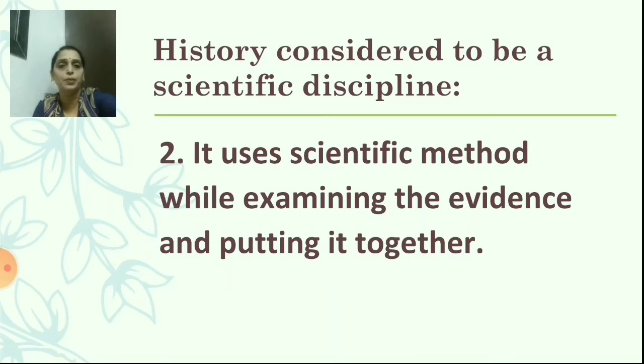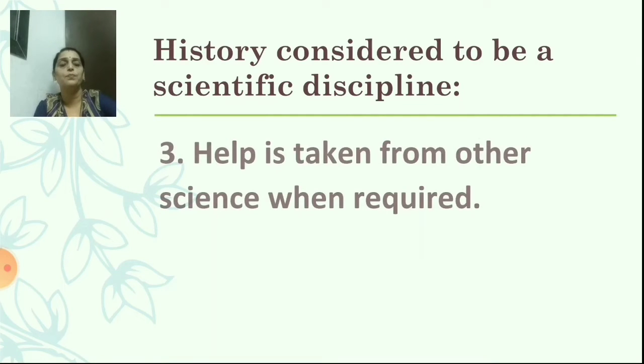Now the third point. Help is taken from other science when required. Other science means which science? Yes, like geography, biology, physics, then chemistry, mathematics.